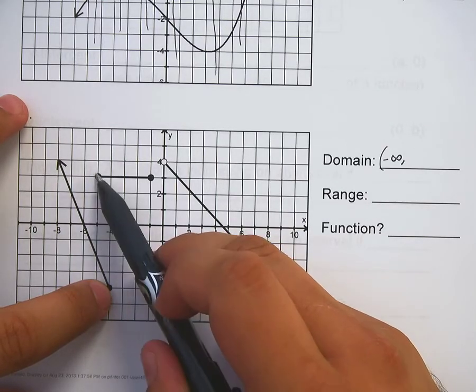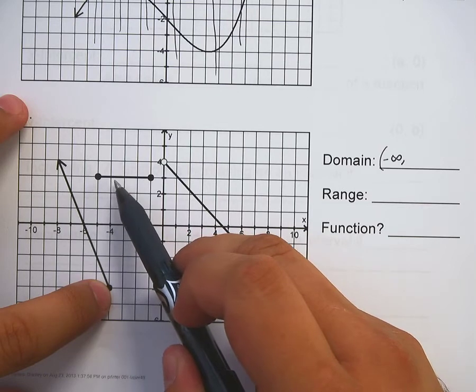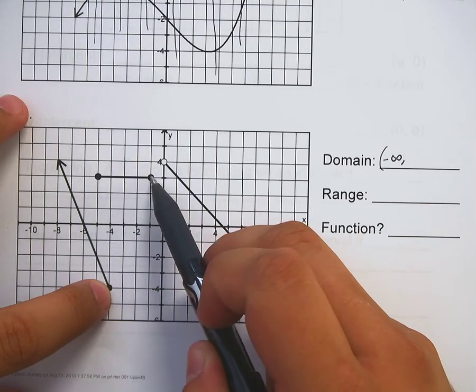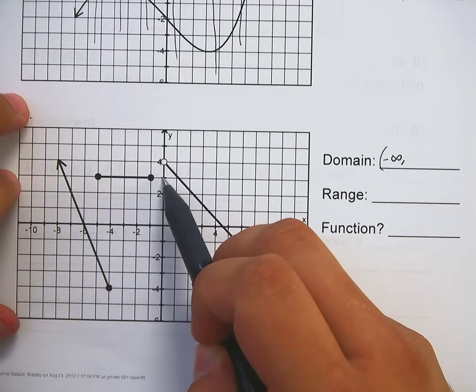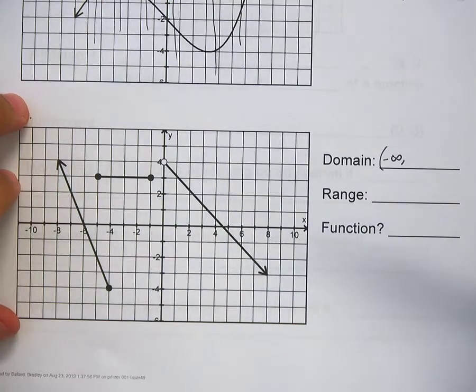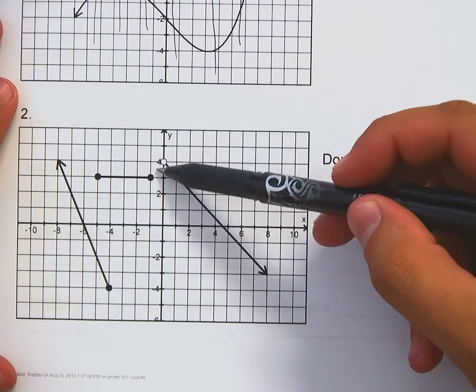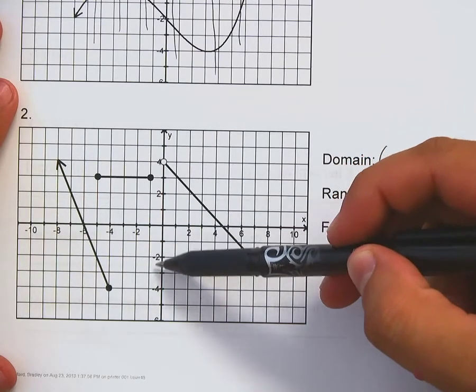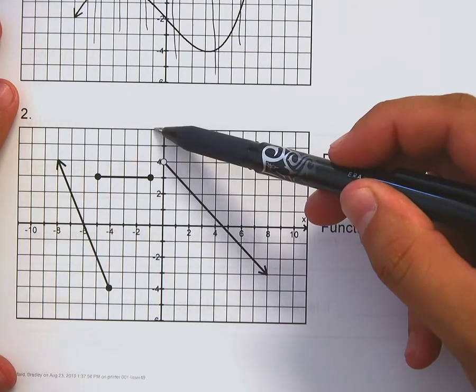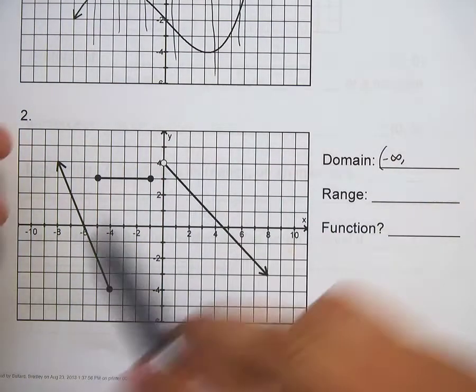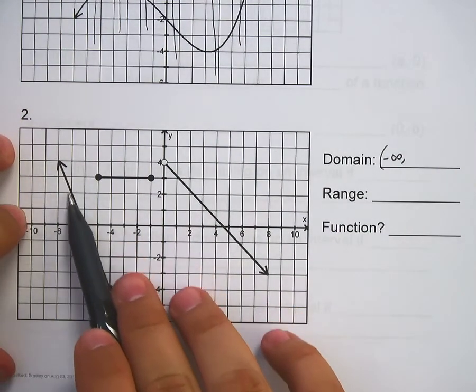See, this one here is at -5, and it's -4, -3, -2, -1. And then there's a gap between -1 and 0. If you look at this graph, there is absolutely no graph between -1 and 0. What that means for our domain is I can find any x I want.